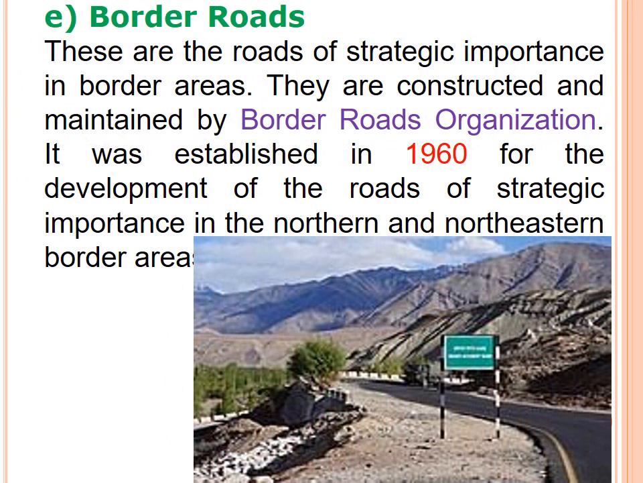Border roads. This will be there in all the border areas. These are the roads of strategic importance in border areas. They are constructed and maintained by the Border Roads Organization. It was established in 1960 for the development of the roads of strategic importance in the northern and northeastern border area. So the border roads will be there in the border. The Border Roads Organization constructed the border roads, and it was established in 1960.